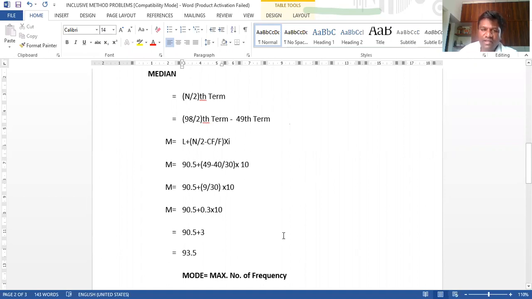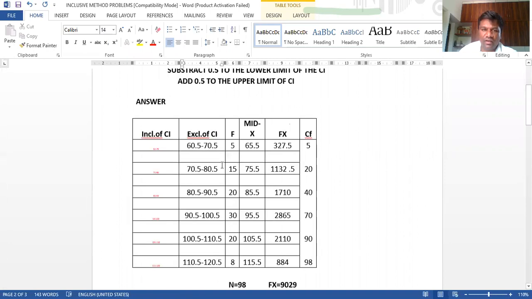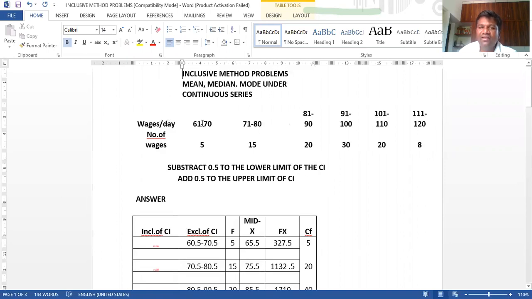So this is one of the very important methods. This is also 14 marks. Nothing is changed here, no new things have been added. You only have to rearrange the class intervals. If it is the exclusive method, then you can take it as exclusive only. But here they have given the inclusive method, so we have to convert it into exclusive.